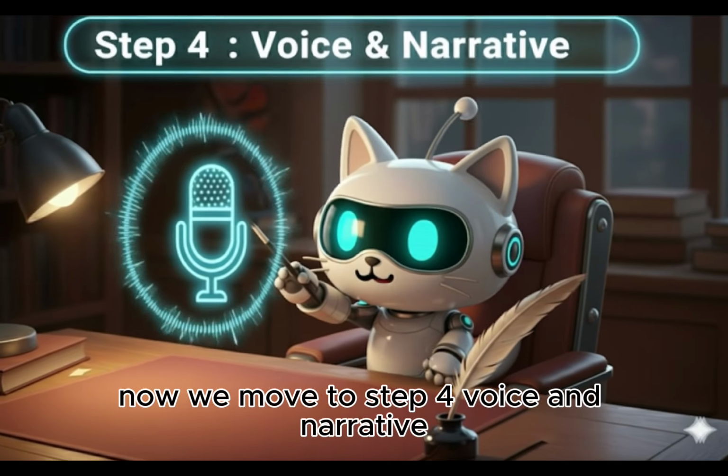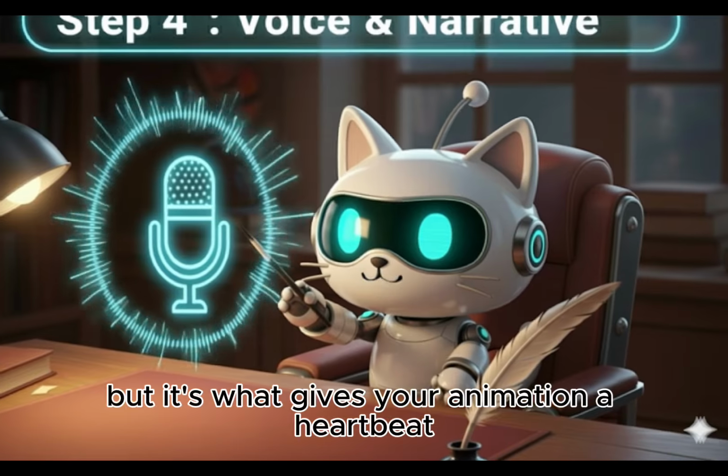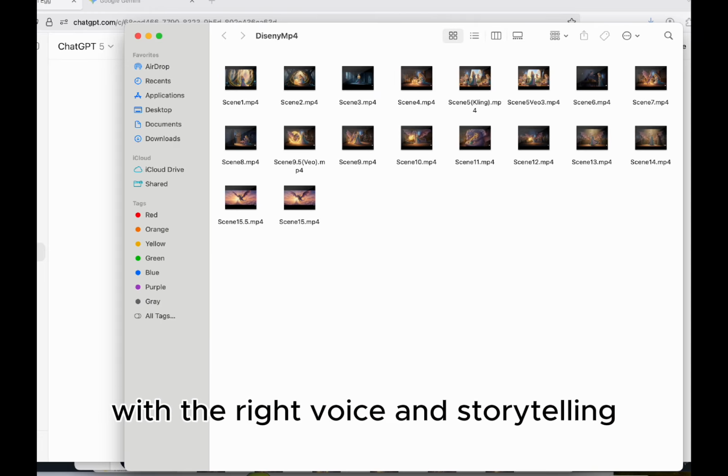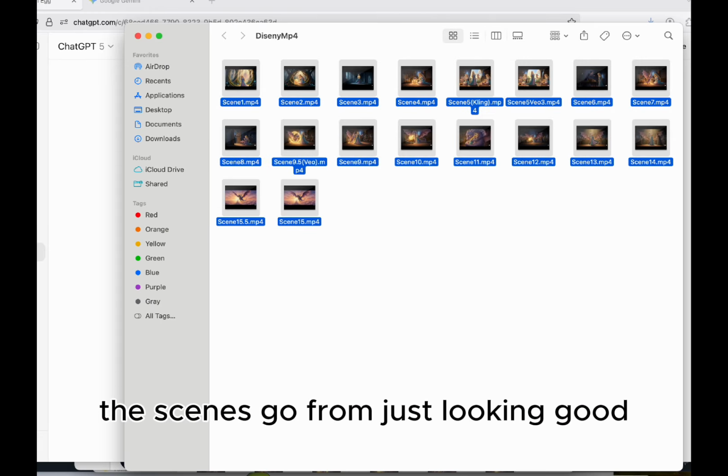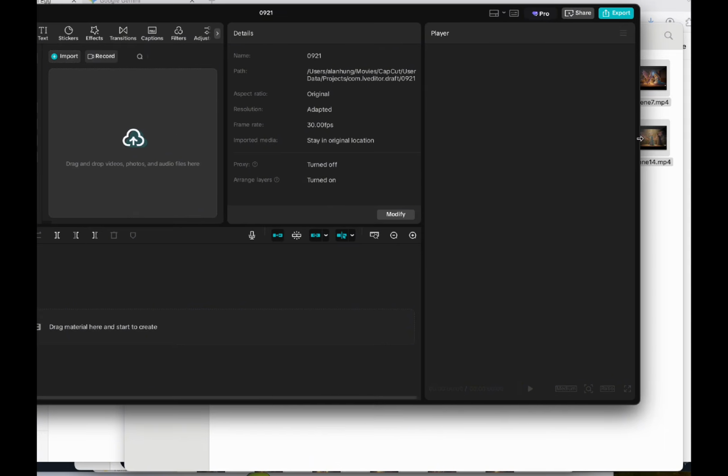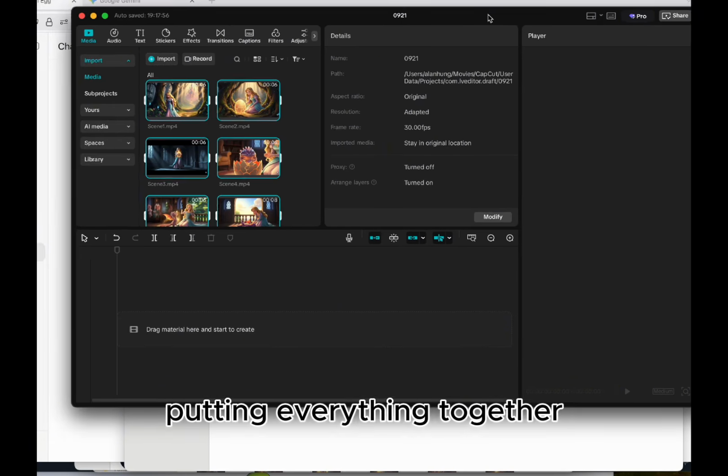Now we move to step 4, voice and narrative. This part is straightforward, but it's what gives your animation a heartbeat. With the right voice and storytelling, the scenes go from just looking good to actually feeling alive. Now we move on to the next step, putting everything together.